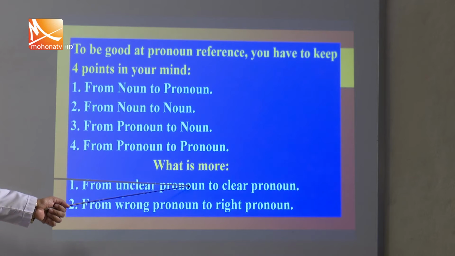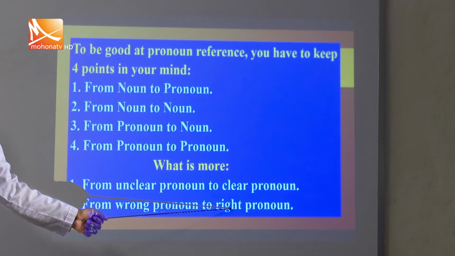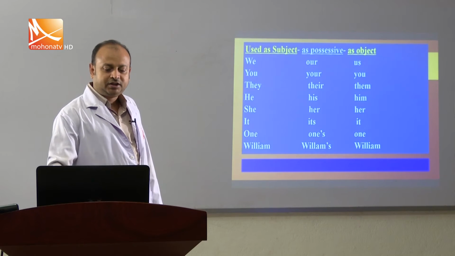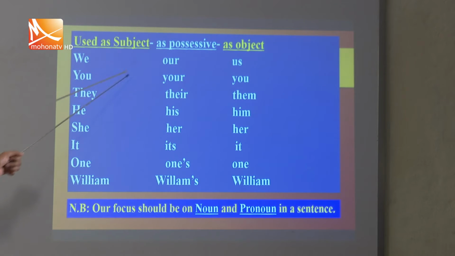And what is more, another piece of information is from unclear pronoun to clear pronoun, or from wrong pronoun to right pronoun. Though it is known as pronoun referencing, sometimes a wrong pronoun will be used and we have to use its right pronoun. So, these 4 or 2, total 6 sections should be kept in mind, my student. And the subjective, possessive and objective forms of the pronoun are mandatory to keep in your mind, my student.